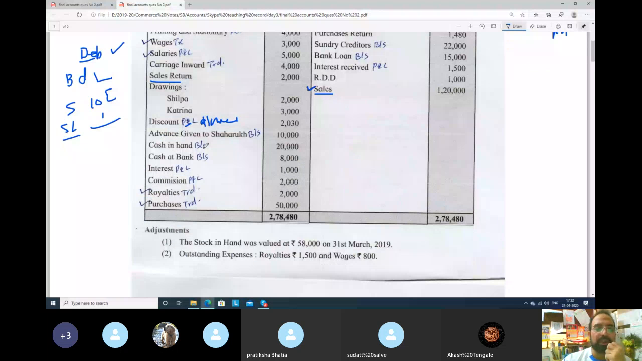Now see guys, this is important, something new which we have not studied in 11th standard. Advance given to Shahrukh. For example, this is Shahrukh. And we gave him some money, 10,000 rupees. We gave him some advance. See, if you have given money to someone, for example in this case 10,000 we have given to Shahrukh, it means our money is with him. So if your money is with someone, that is your asset.